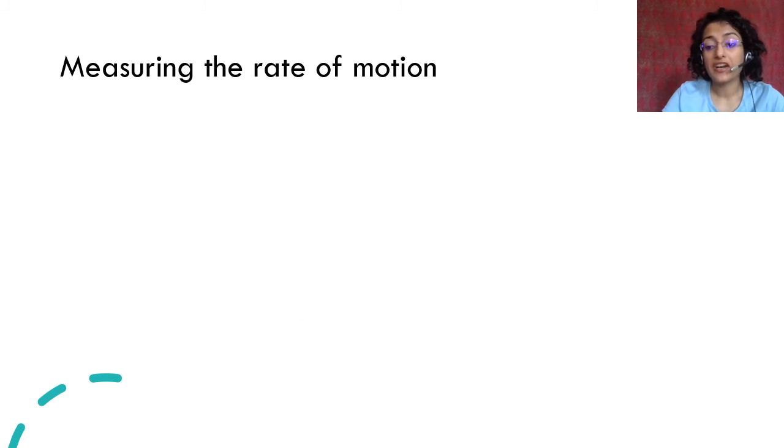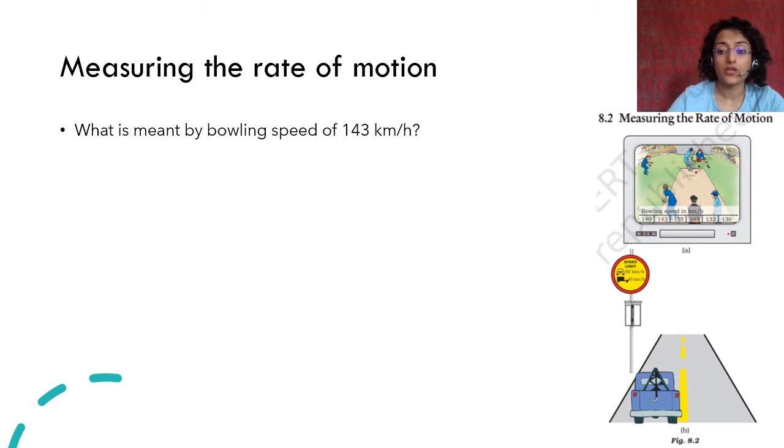So we measure the rate of motion. Now we have seen that you move certain distance in a certain amount of time. So what is the rate at which you are moving? When you watch cricket, you have seen that fast bowlers का हमेशा दिखाते हैं कि he has bowled at this speed. So what is meant by bowling speed of 143 kilometer per hour?